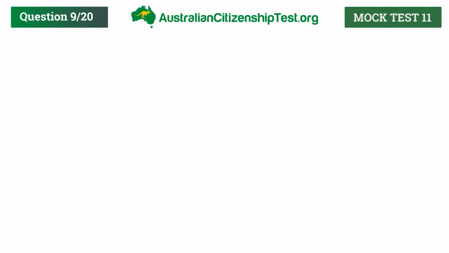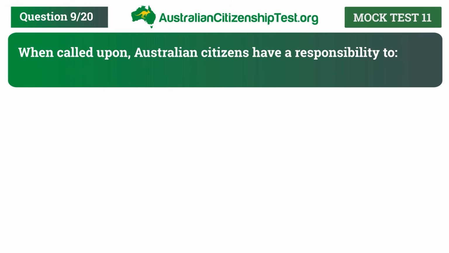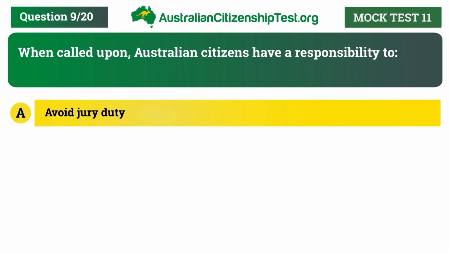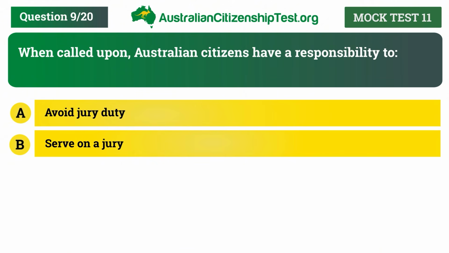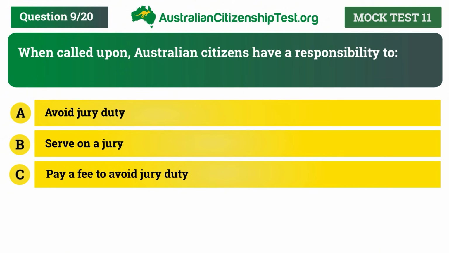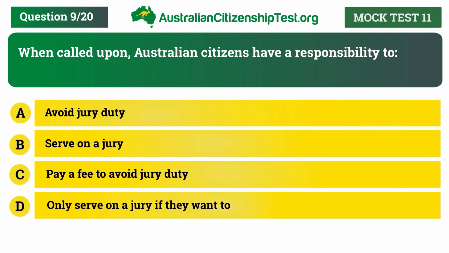Question 9. When called upon, Australian citizens have a responsibility to A. Avoid jury duty. B. Serve on a jury. C. Pay a fee to avoid jury duty. D. Only serve on a jury if they want to.